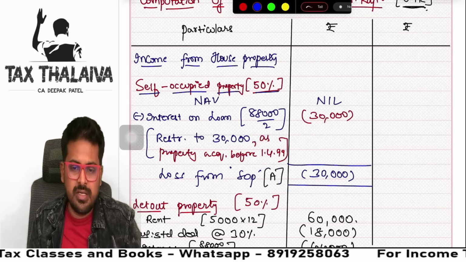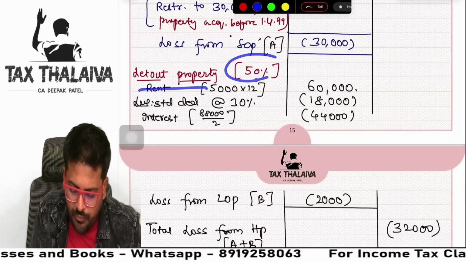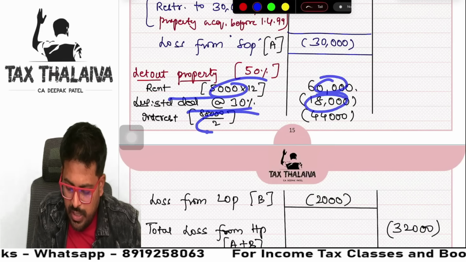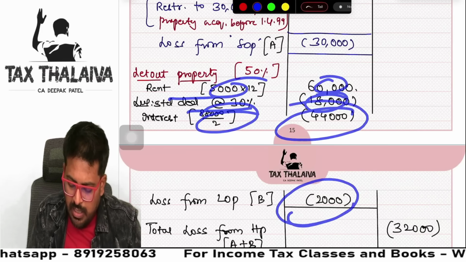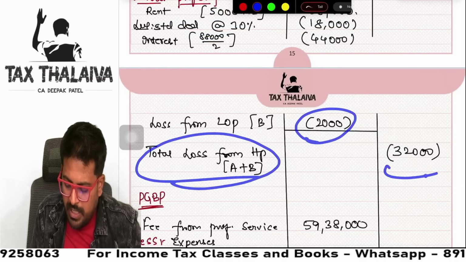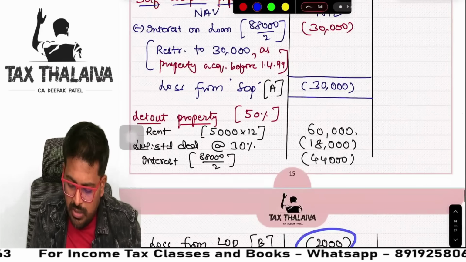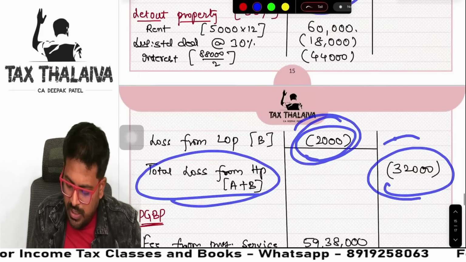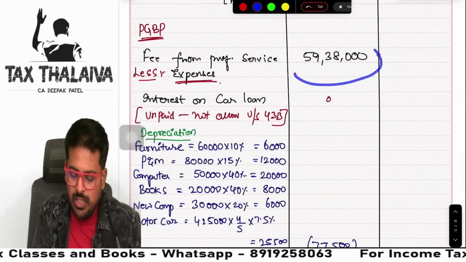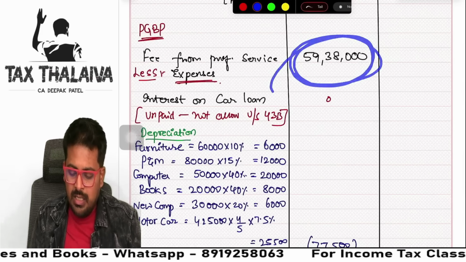30,000 is a loss. Next, let out property 50%, rent 60,000, standard deduction, interest half. Then let out property B has a loss of 2,000. Total loss from house property is 32,000. 30,000 plus 2,000, you get 32,000. Simple. Then comes PGBP. First you will take 59 lakh 38,000.